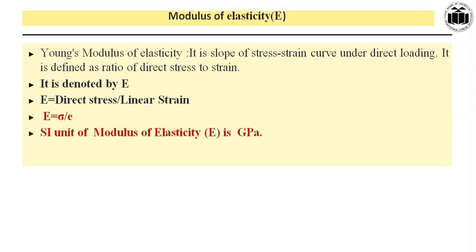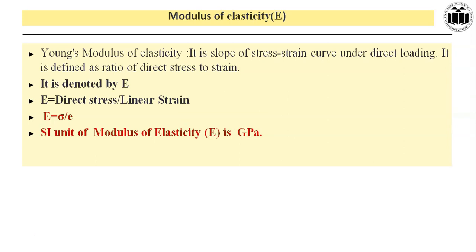Dear students, in the examination, if you are given the value of E as 200 GPa or 100 GPa, you have to express it as 200 into 10 to the power 3 Newton per mm square or 100 into 10 to the power 3 Newton per mm square. Till now we have discussed Young's modulus and Hooke's law.